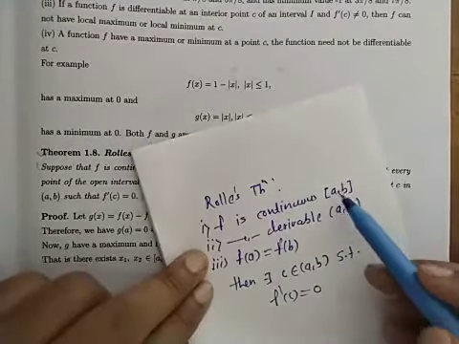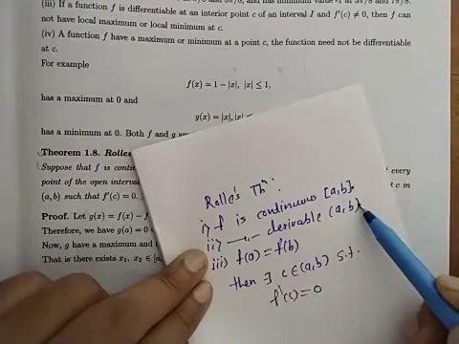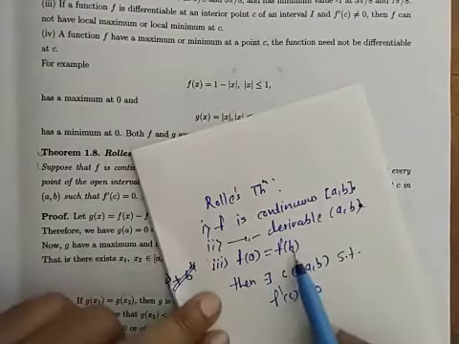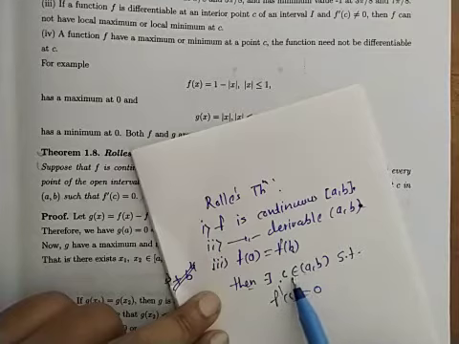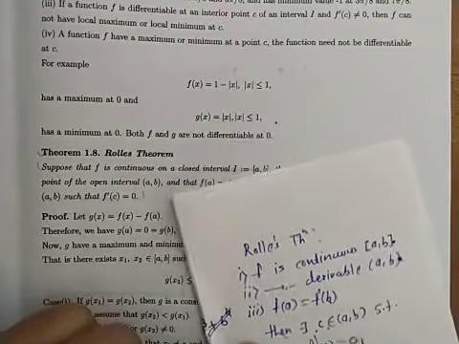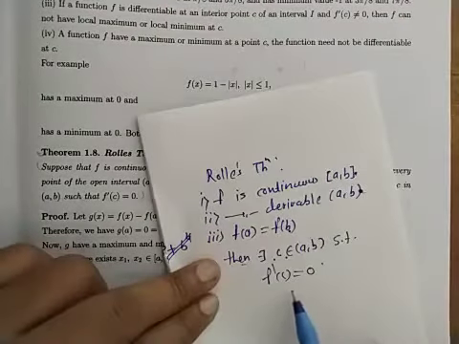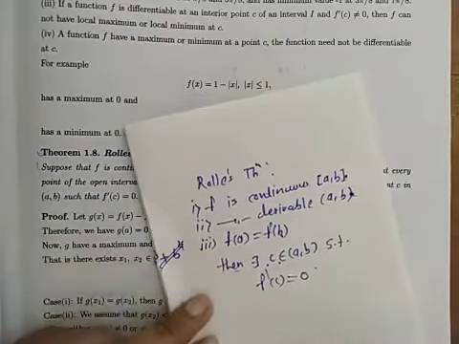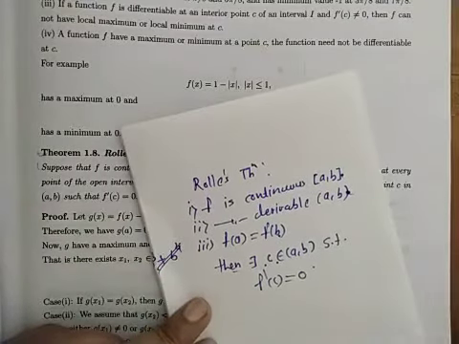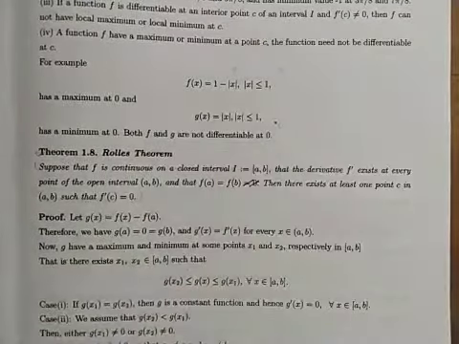Okay, function is continuous on closed interval, derivable on open, f of A is equal to f of B. Then there exists a point C in open interval AB, satisfying condition f dash of C is equal to 0. That is a statement of Rolle's theorem. Now let's solve examples of it.